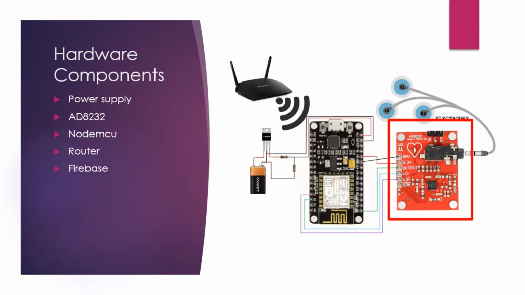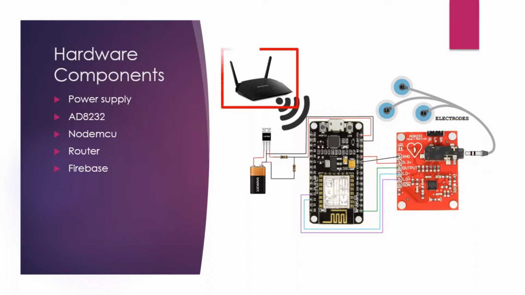The NodeMCU can be coded to get connected to any router, and we can use any type of router. To connect it to the router, we require its SSID and password. The SSID and password can be given in the code of NodeMCU and uploaded to it to get connected to the router. And if the router has an internet connection, then as soon as the NodeMCU connects to the router, it will also get connected to the internet.